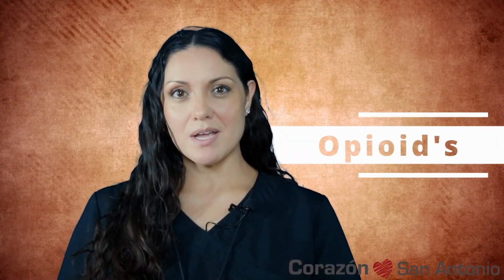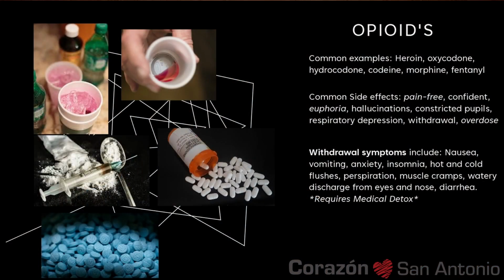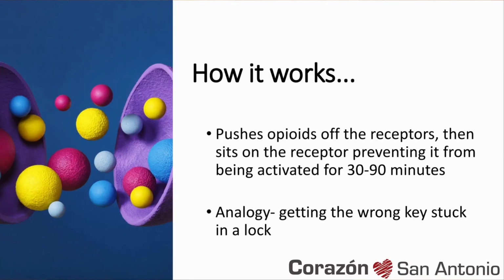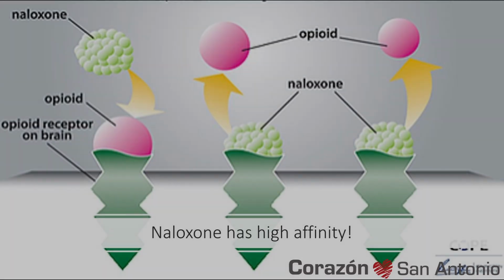Opioids are commonly prescribed and used to treat pain, and they can also produce feelings of euphoria, making them susceptible for abuse. How they work is that they bind to the receptors in the brain, spinal cord, and other areas of the body, blocking those pain signals and releasing large amounts of dopamine.